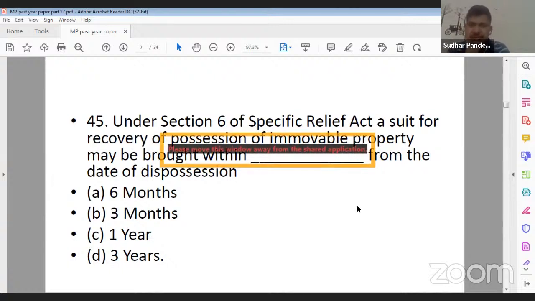Under section 6 of Specific Relief Act, a suit for recovery of possession of immovable property may be brought within dash from the date of dispossession. So this particular question is quite common from Specific Relief Act. They are simply asking that under section 6 of the Specific Relief Act, a suit for recovery of possession of immovable property may be brought within dash from the date of dispossession. Option A 6 months, option B 3 months, option C 1 month, and option D 3 years.